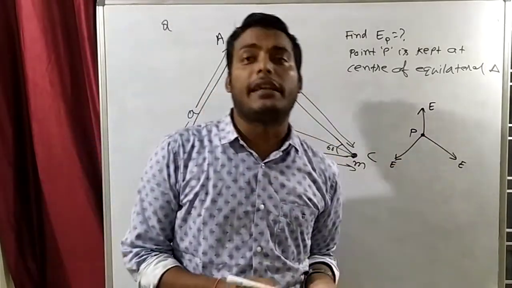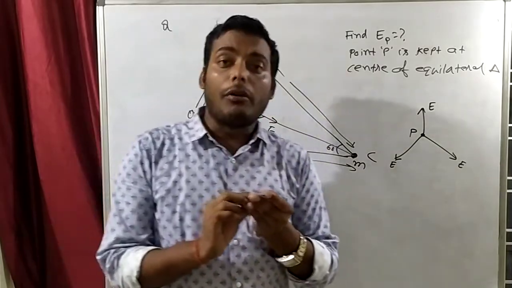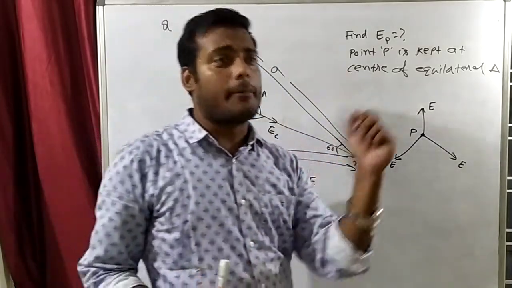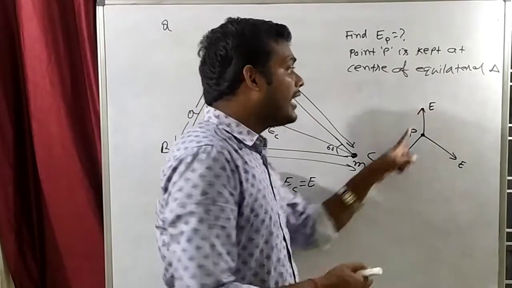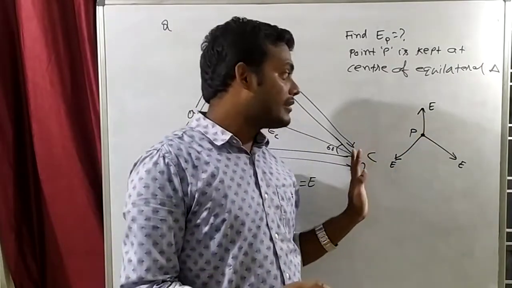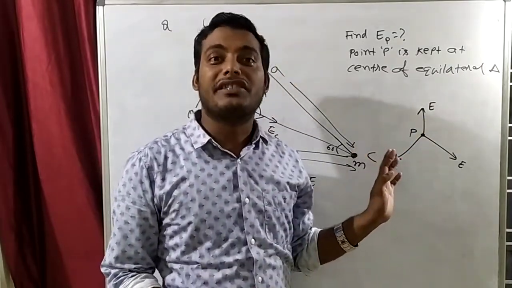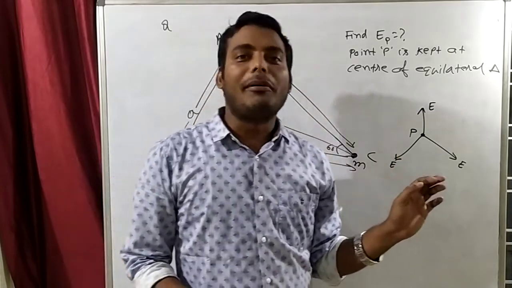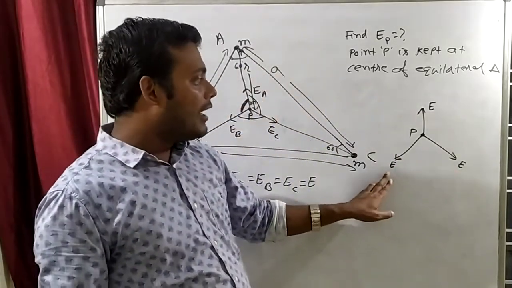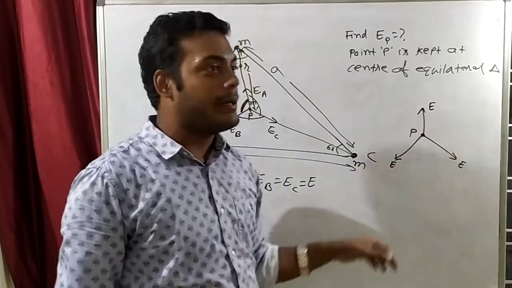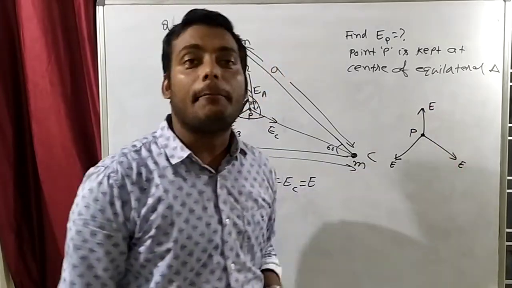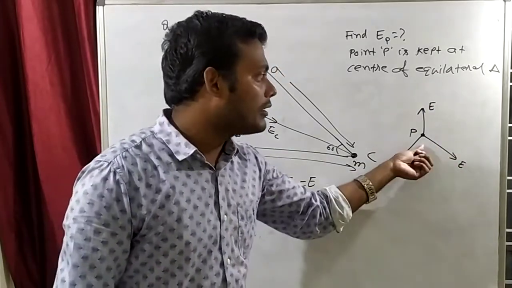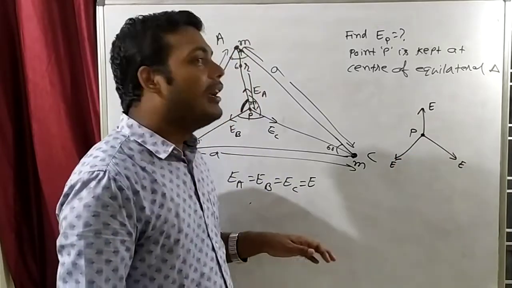Now tell me, at point P, 3 fields are acting. What will be the net field here? Understand it like this: at point P, 3 forces are acting like this. So what will be the net force? 0. For example, suppose Bahubali, Kattappa and Devasena are pulling with the same force. So what will be the net force? The net force on point P will be 0.